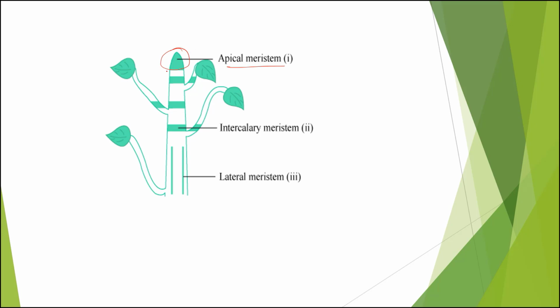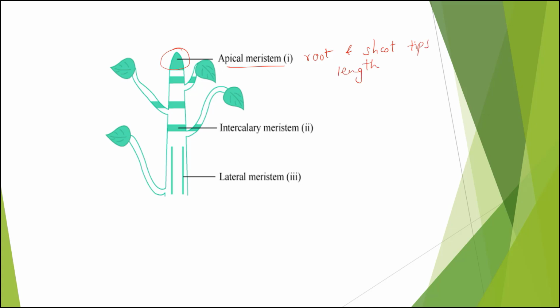So this tissue is called apical meristem, which helps specifically the root and shoot tips of the plant to grow in length.